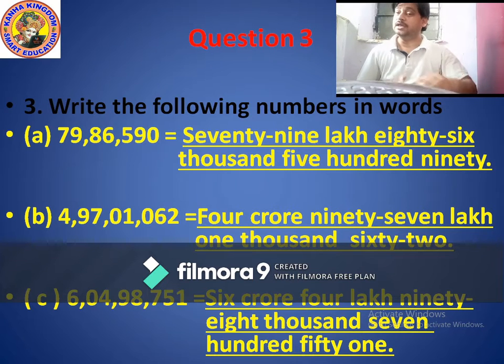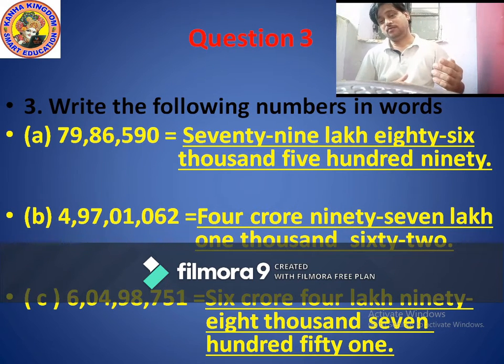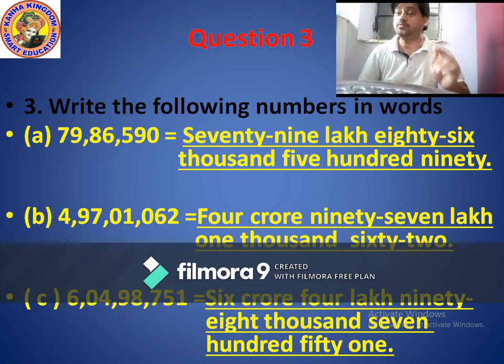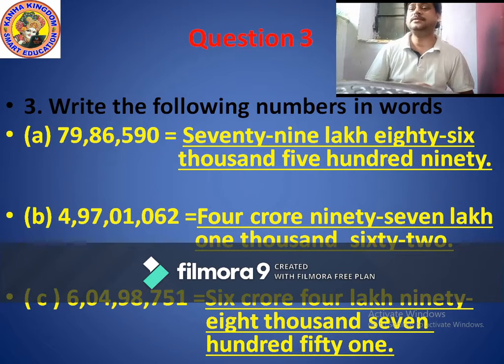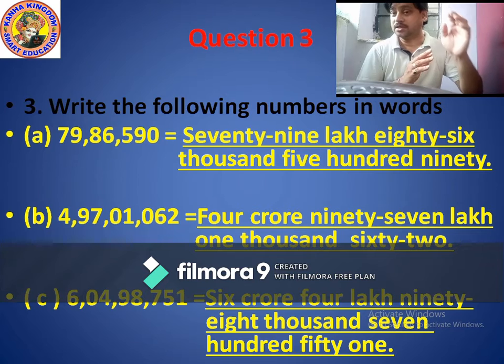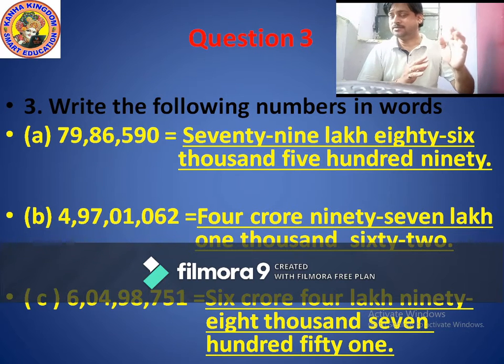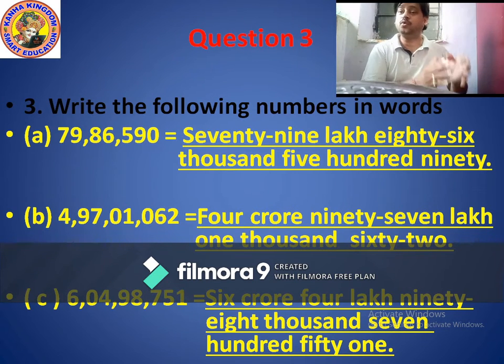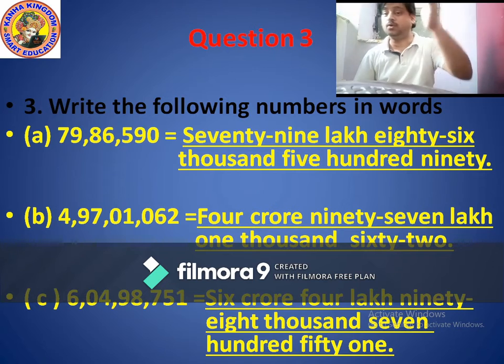Yes, single 4, nothing with 4. So 4 in the crores place value. And how can we read 4 in words? Correct, 4 crores, because 4 is in the crores period.